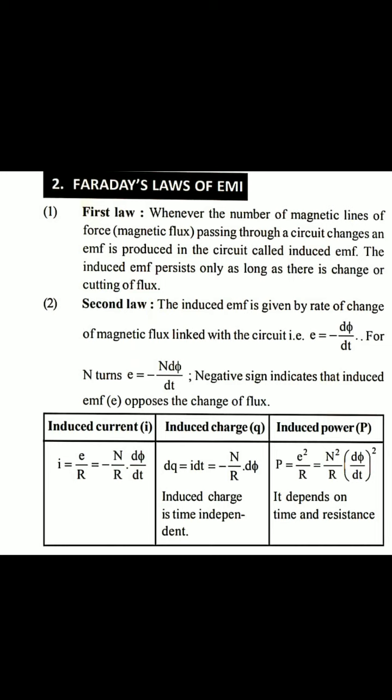I equals E by R, and dq equals I dt. The dt cancels, giving d phi. P equals V squared by R, in this case E squared by R, so it depends on time and resistance. So from this expression we can derive the induced current, induced charge, and induced power expressions. Here phi is the magnetic flux, measured in weber, t is in seconds, and E is in volts.